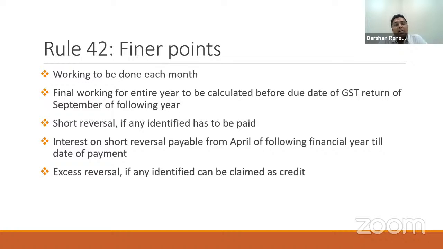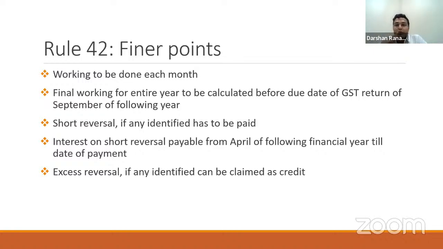So each month, for example, I start from April. Each month, I will take my total turnover. I'll take my exempt turnover. I will identify my common credit, and thereafter, I will determine what is my eligible ITC. After doing this activity each month, at the end of the year, you are required to once again do this entire activity by taking cumulative figures for all the months together.